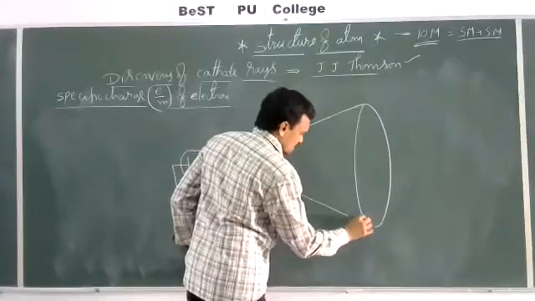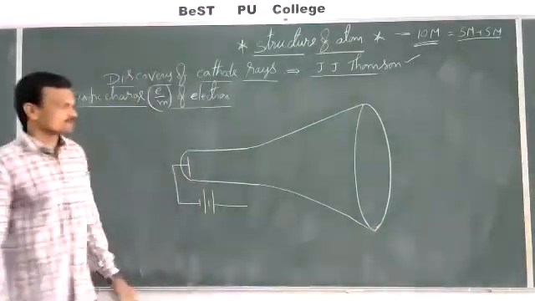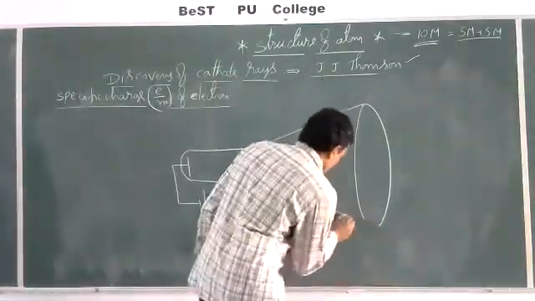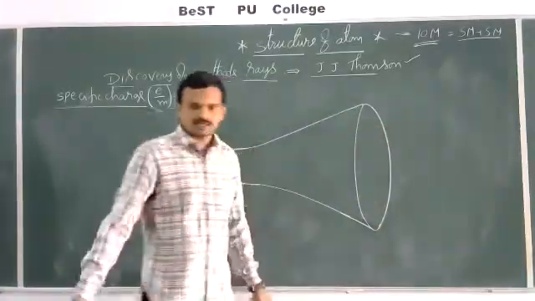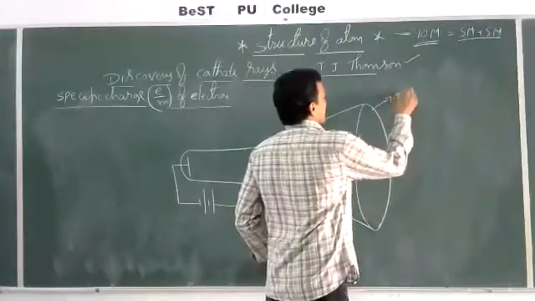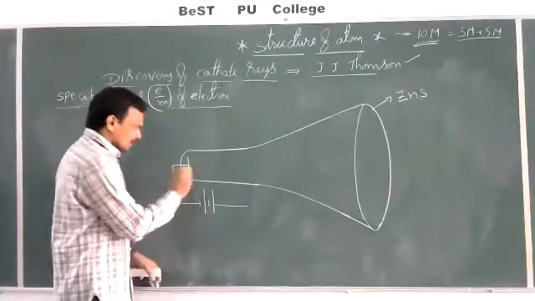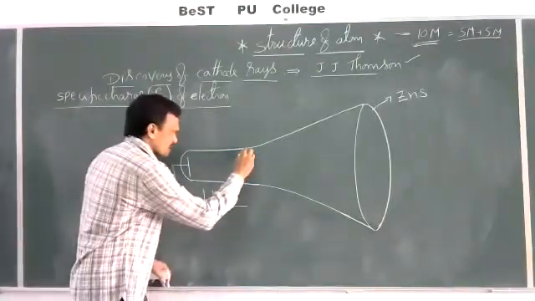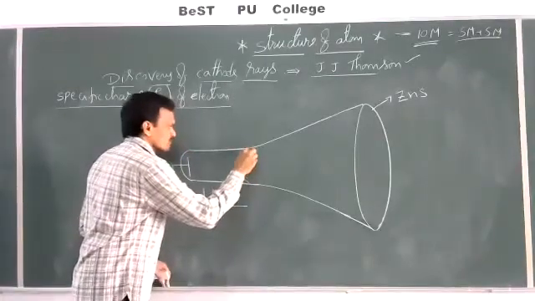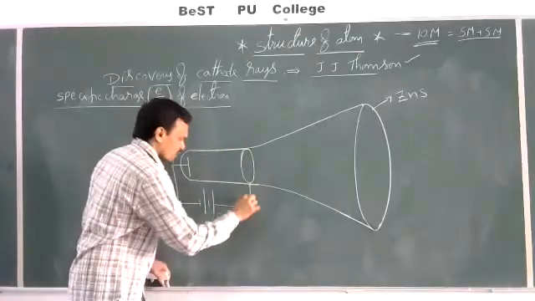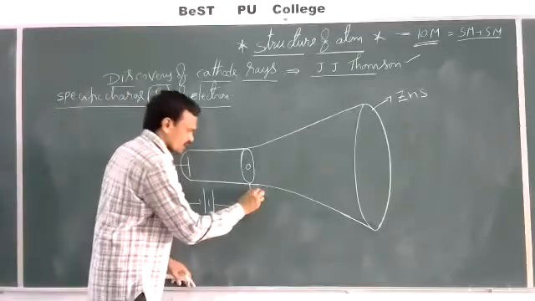In television sets, the picture tube will be like this only, almost similar here. Like this, it is just modified. And here this is the screen, and this screen is coated with zinc sulfide, ZnS. And now in the path of cathode rays, he has placed a perforated anode, an anode with a small hole.